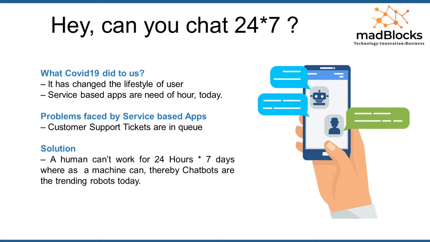So today you have Google Assistant with you, you have Siri with you, you have Alexa with you. So they are like chatbots, right? They are like your assistants. They keep assisting you, but today you are not using them widely. But after 1 or 2 years, you will be using your Alexa, your Google Assistant widely, because we will be busy, and the assistants on our mobile phones will be assisting us.